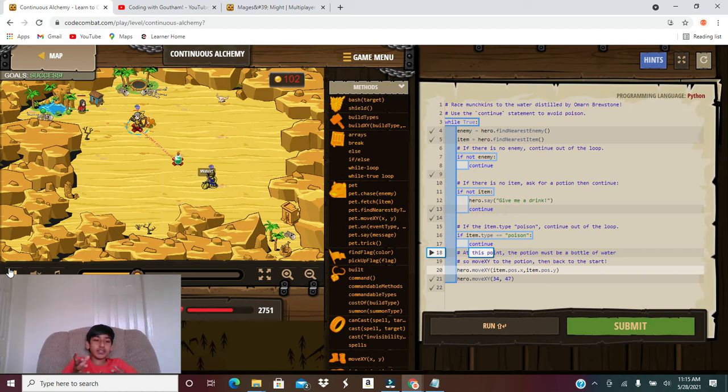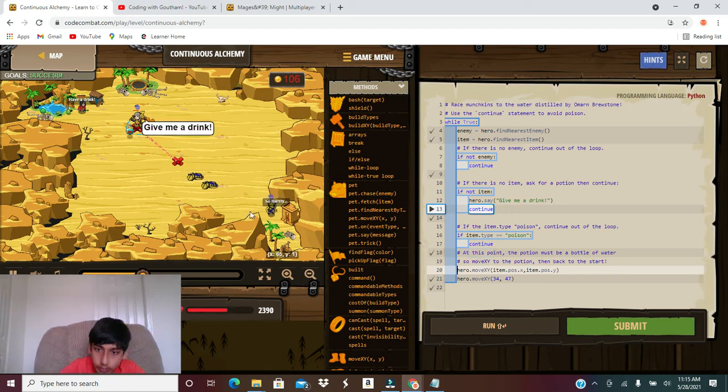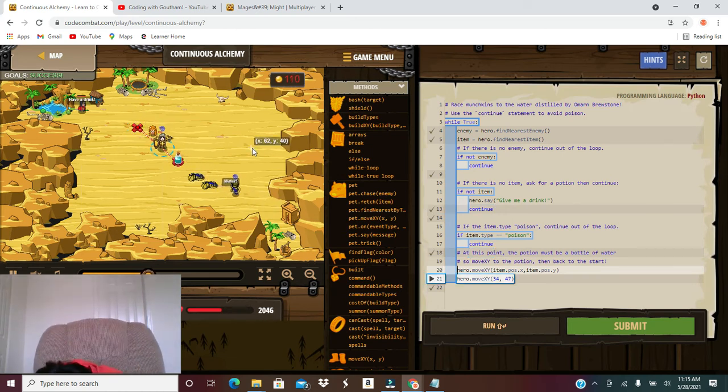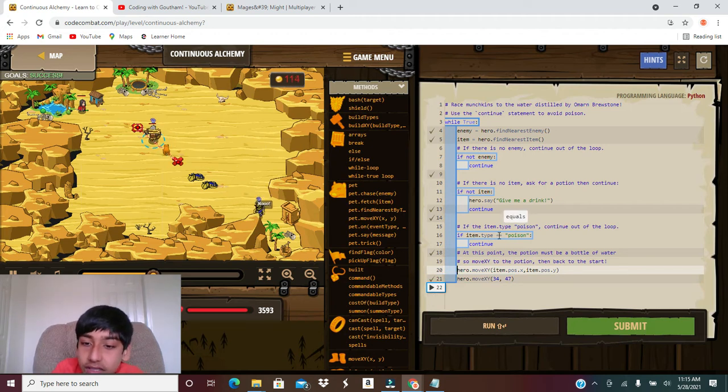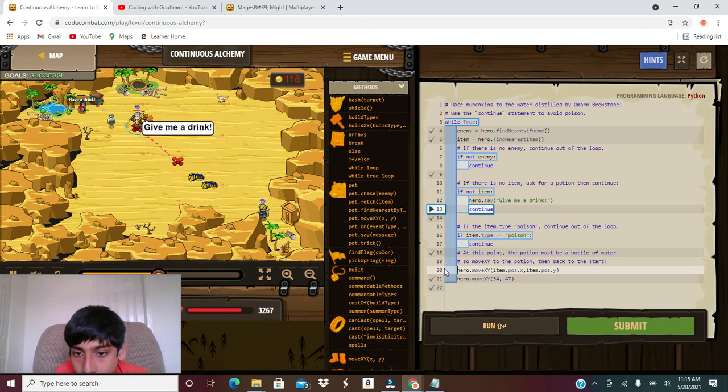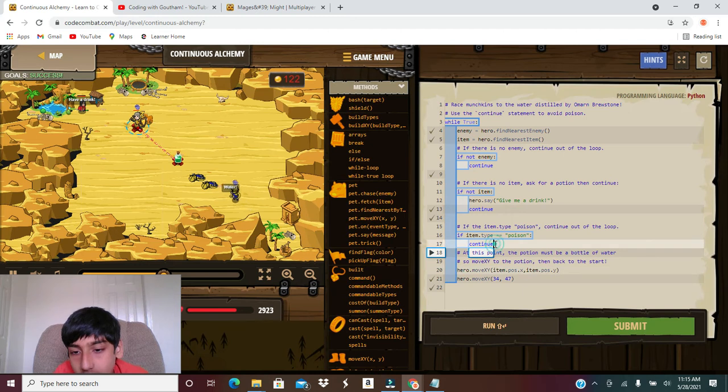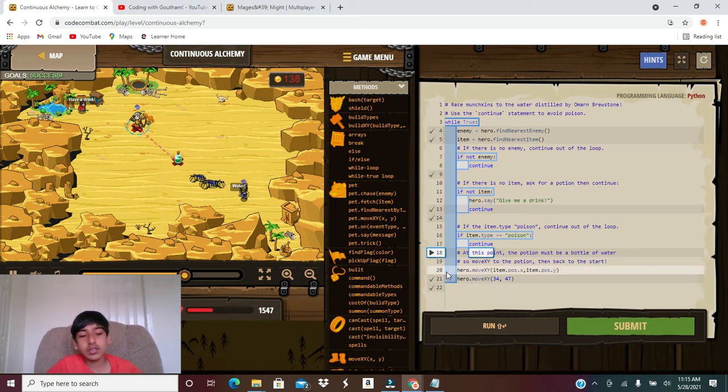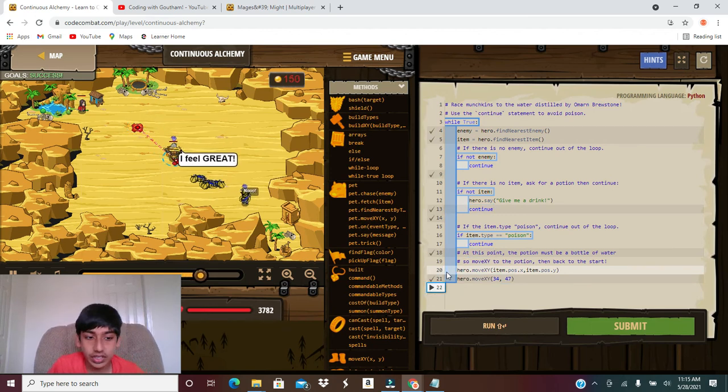But Omar is kind of tricky, so he might give poison. So that's why we check for poison over here. And if it is poison, you continue out of the loop. Since there's no loop to go to next, it'll go to the while loop, and there's nothing in the while loop after that. So that's how continue statements work. And that is continue statements and break statements in a nutshell.